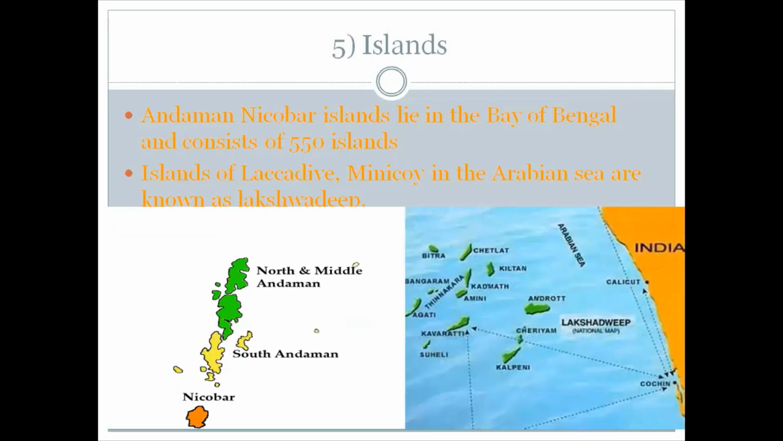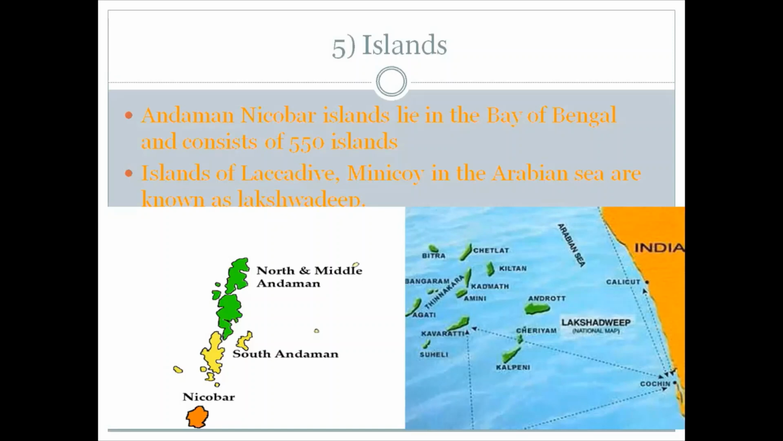Island. India has two groups of islands. They are Andaman Nicobar Island and Lakshadweep Island. The Andaman and Nicobar Island lie in the Bay of Bengal between 6 degree north and 14 degree north latitude. There are in total 550 islands. Most of them are too small to be inhabited and some of them are of volcanic origin.